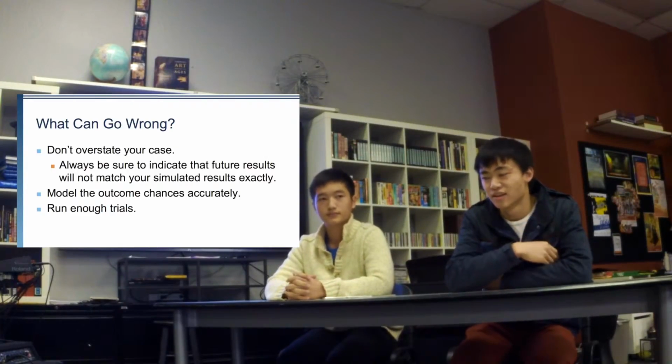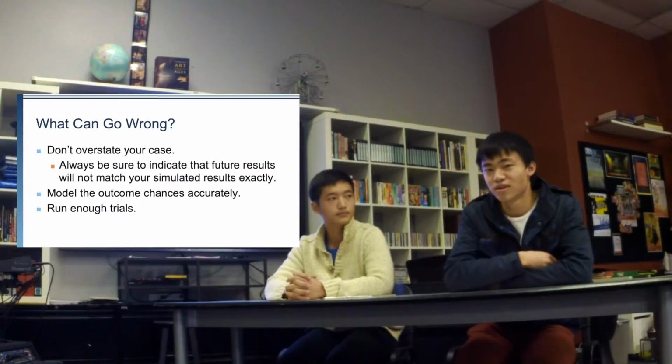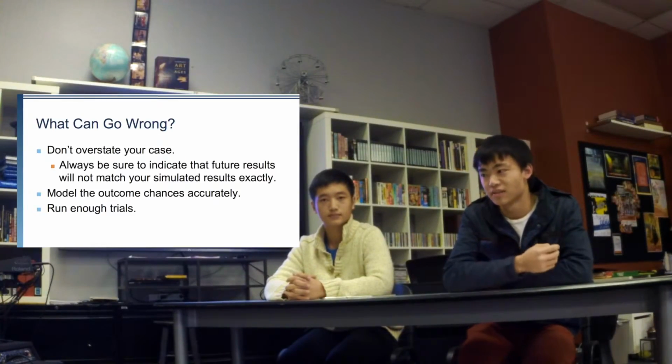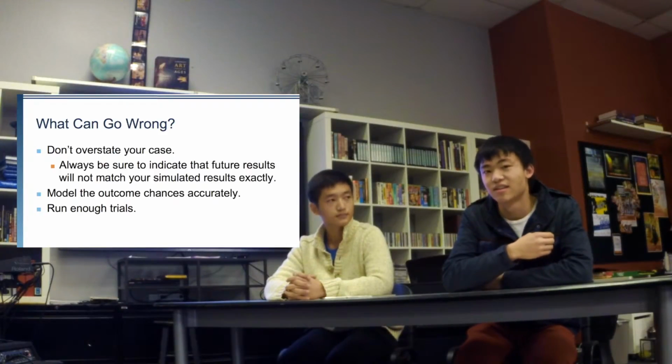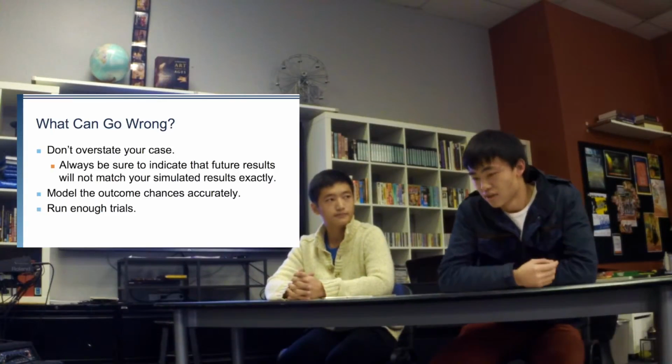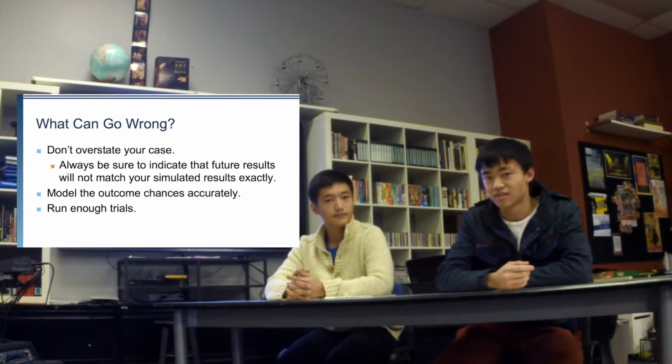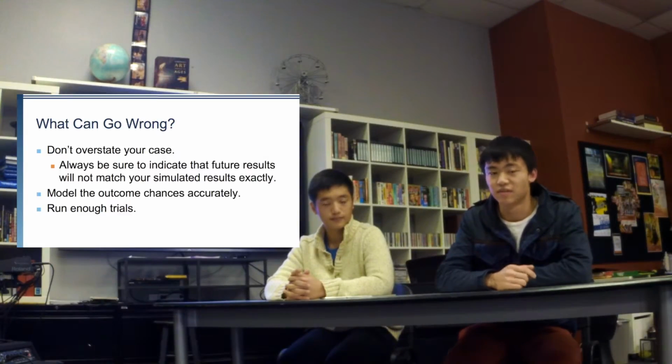For the outcome, this changes the accuracy, which means you will get the number from the math, and if you flip a quarter, you'll get 50% for both sides. But if you really flip the coin, you cannot get exactly the number the math tells you. Also, the last thing that can go wrong is that you didn't run enough trials. When you run enough trials, like going to infinity for a quarter, you will get 50-50, or the number most likely that number.